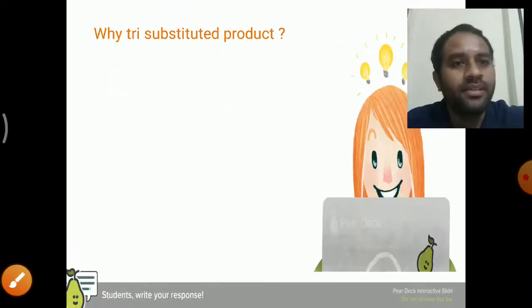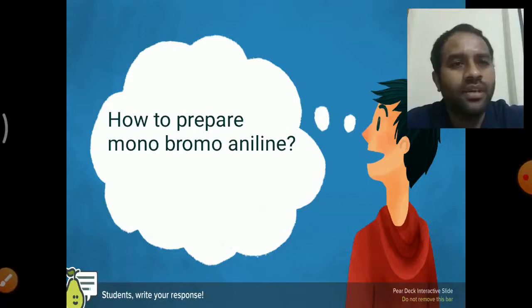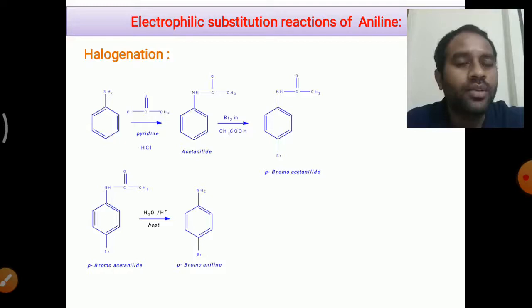And here is another question for you. How to prepare monobromoaniline? Generally, just now we have seen that aniline is more reactive towards bromine. We will get a tri-substituted compound, that is tribromoaniline, as the product. But my question is, how to prepare the monobromoaniline as the product? For that, we need to convert this strongly activating NH2 group into a moderately activating group.